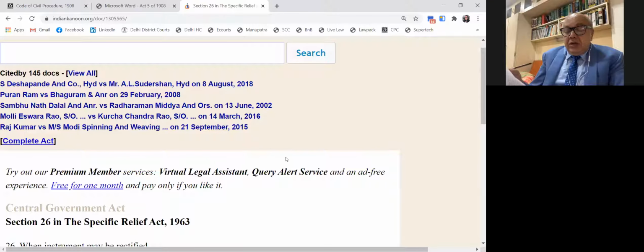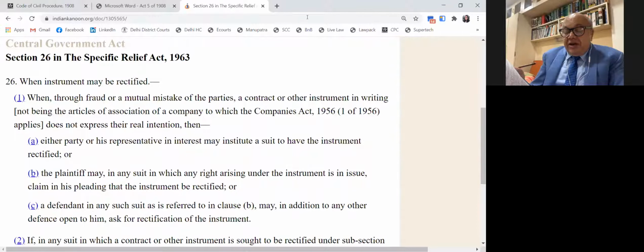Now, when may an instrument be rectified: rectification of instrument, when through fraud or mutual mistake of parties, a contract or other instrument or writing does not express their real intention. So this is called a substantive provision for obtaining substantive relief. And the substantive relief is obtained by filing a suit in the civil court and seeking a decree that this honorable court be pleased to pass a decree for rectification of the instrument.